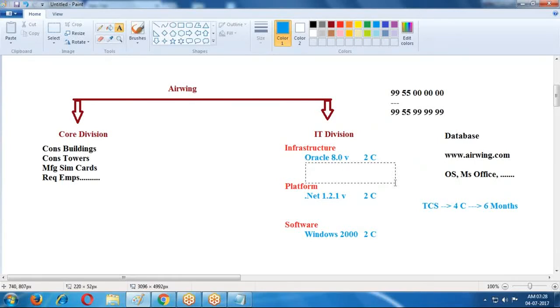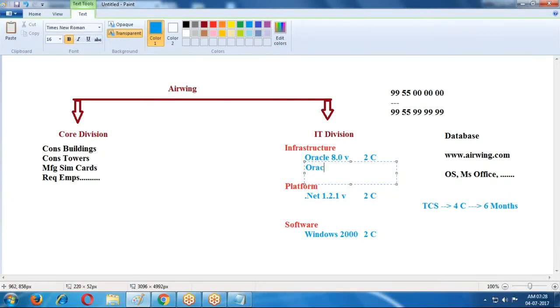Here Oracle came with one more version, like 9.2. This 9.2 version provides some extra services, so because of that they are using the latest version. Because of that latest version, most of the customers are attracted to their network only.